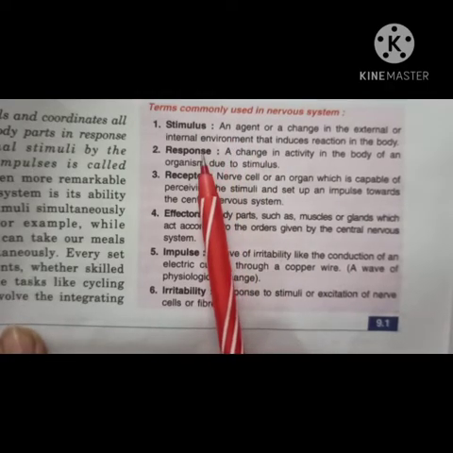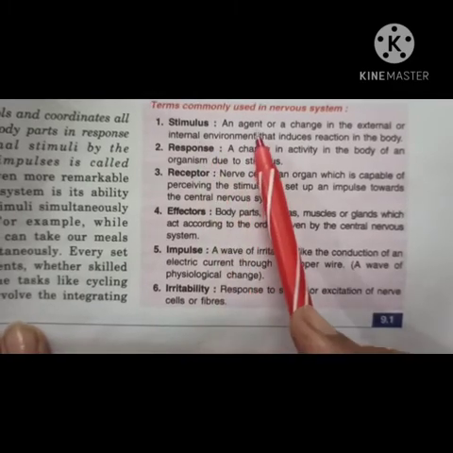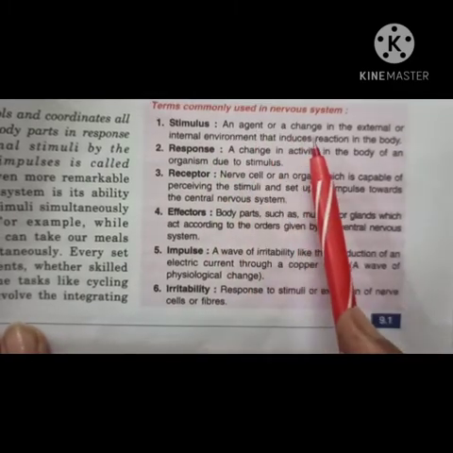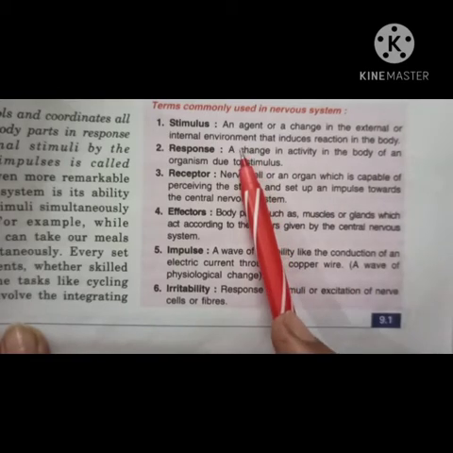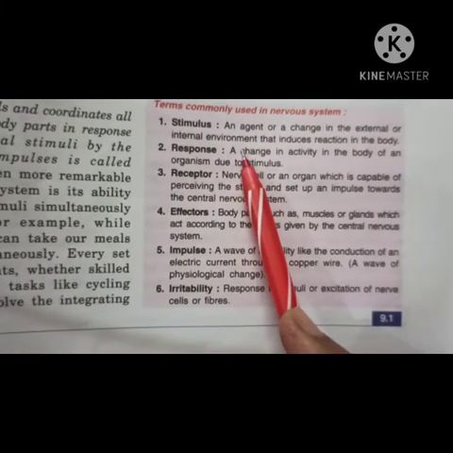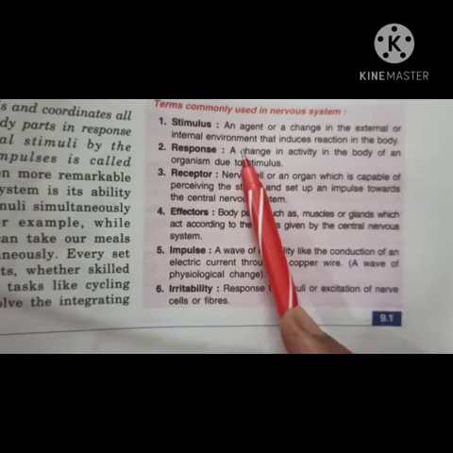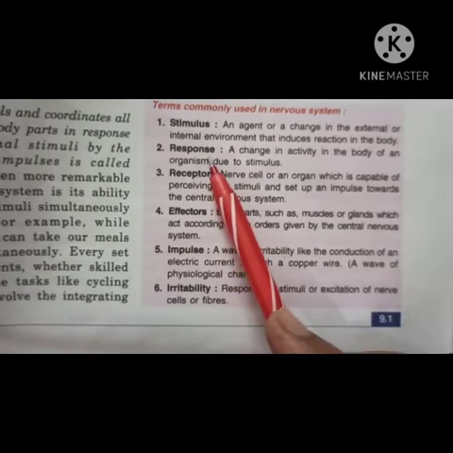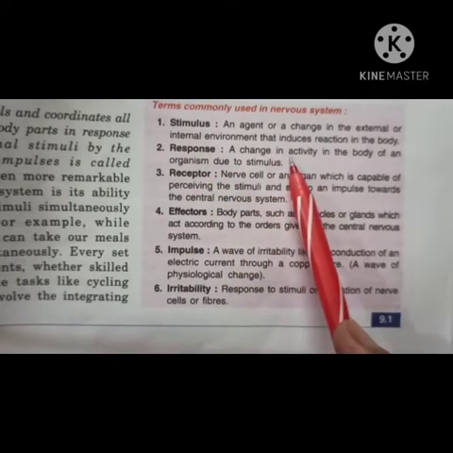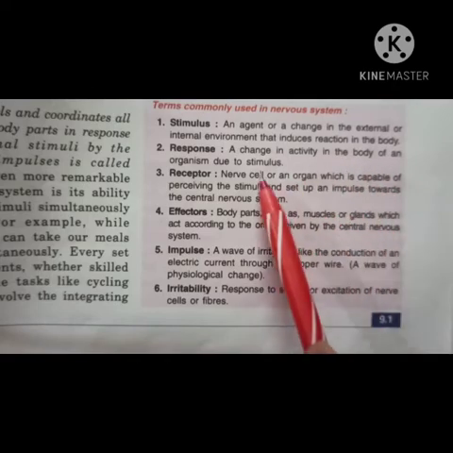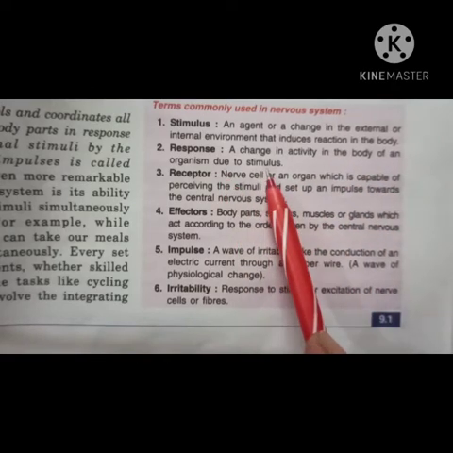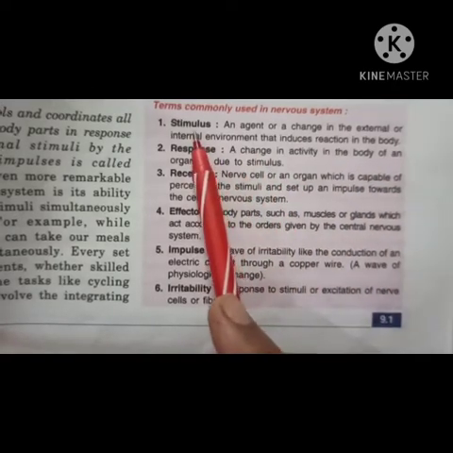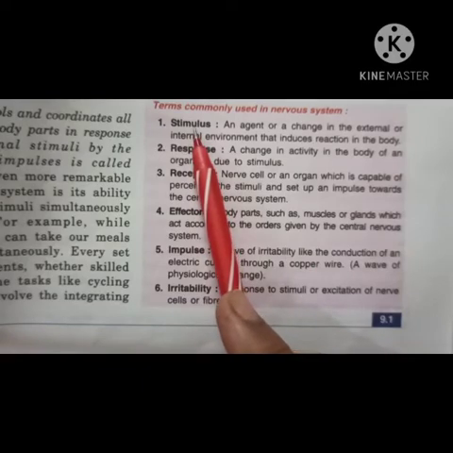Understood? So what is stimulus? It is an agent or change in the external or internal environment. Well, any change which occurs outside your body or inside your body which makes you react or respond, that is called stimulus. Next is your response. You know what is response? It is a change in the activity in the body of an organism due to stimulus. And the plural of stimulus is stimuli.